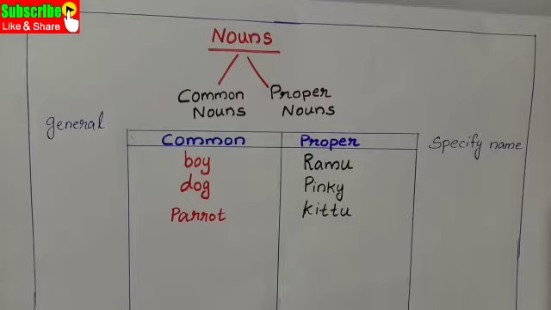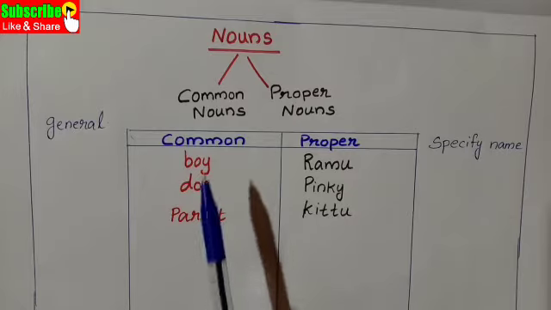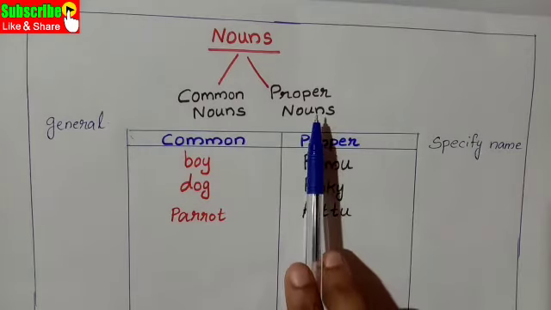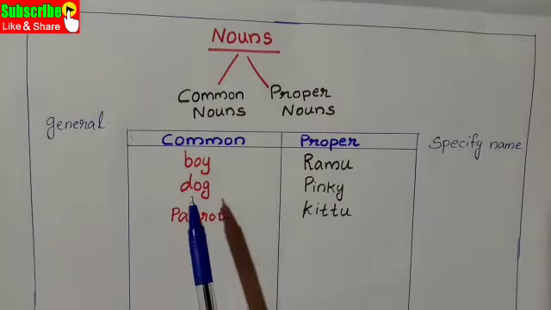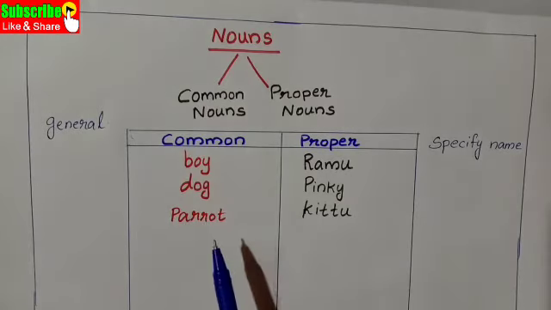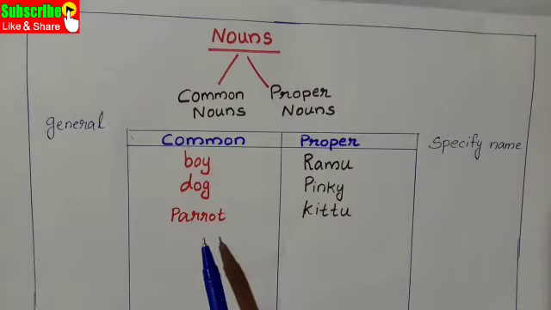Noun means the name of a person, animal, thing or place. Nouns can be classified into two groups, that is common nouns and proper nouns. Generally, we can say common names, that is boy, dog, parrot.